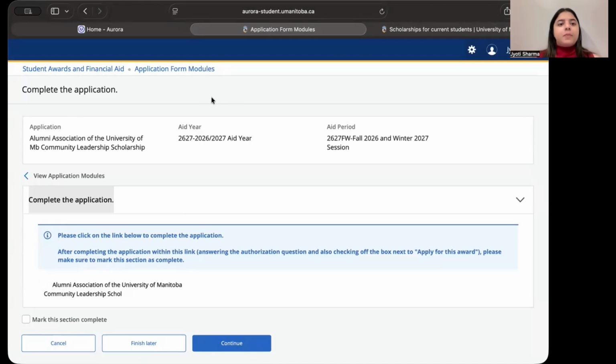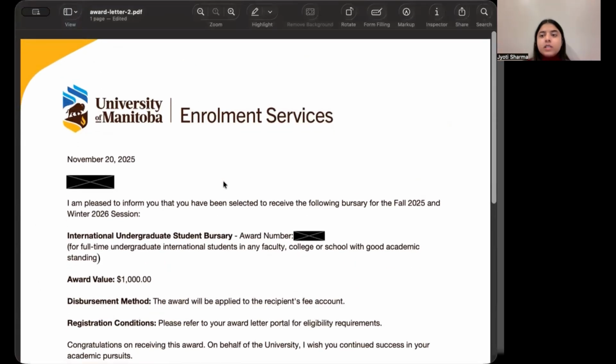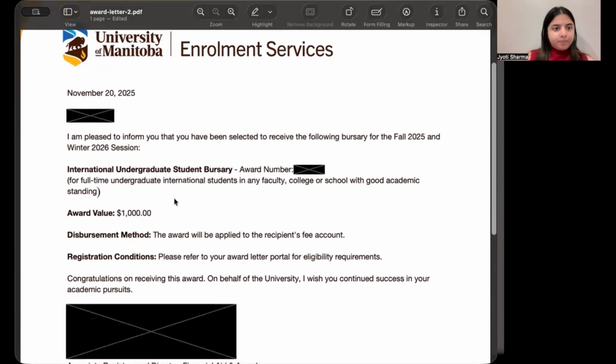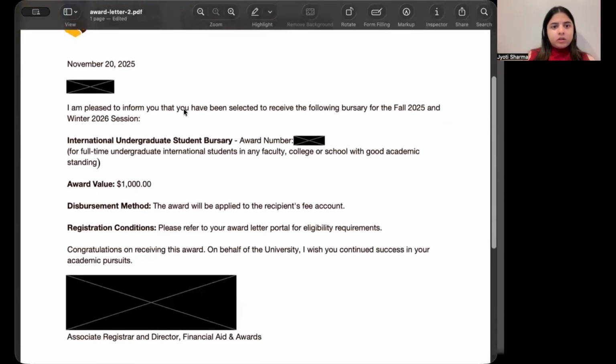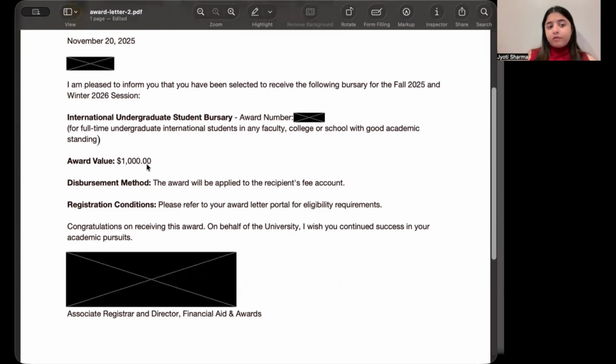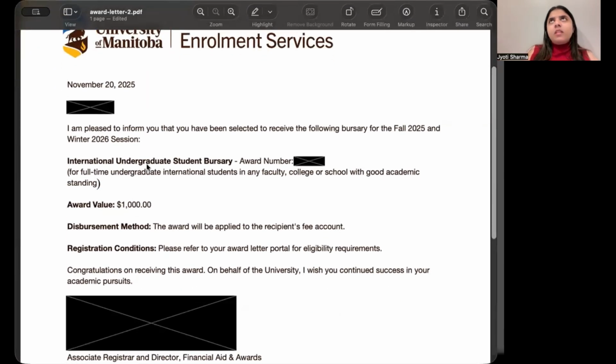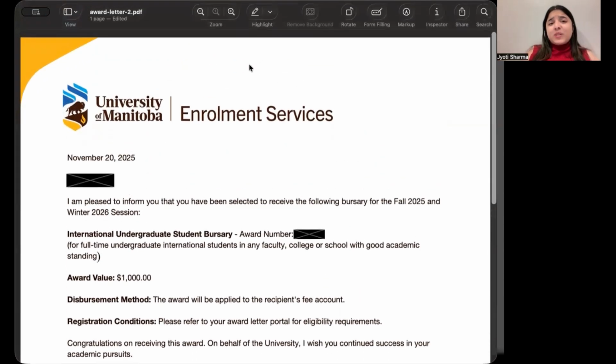There you go. I personally received one of the award letters. Let me show you that. This is the one which I received. This is the information: I got a $1,000 reward value, and it came to my fee account, which I used to pay my fee with. So I just added it to my next fee. It was pretty easy, and you get a reply from them pretty soon. As soon as the deadline is over, you hear back from them pretty soon. So that's it. Let me switch back to my phone and we can end this video.